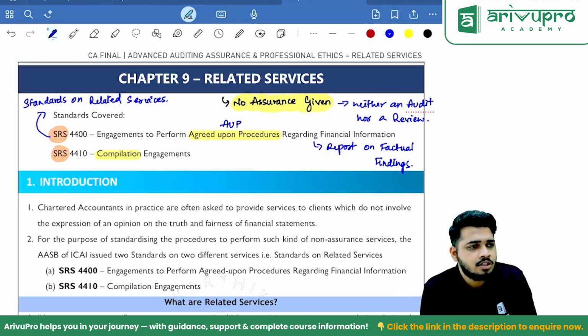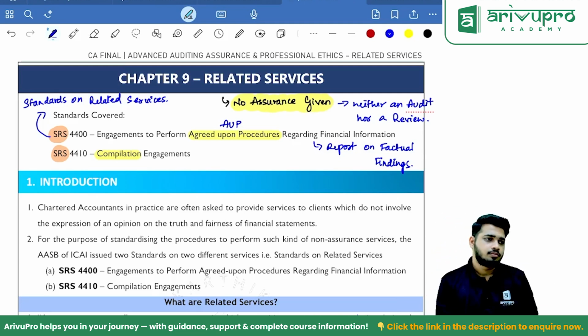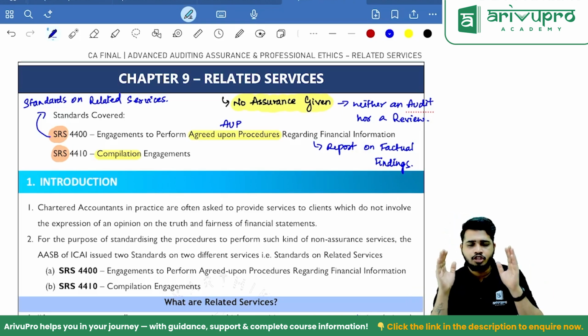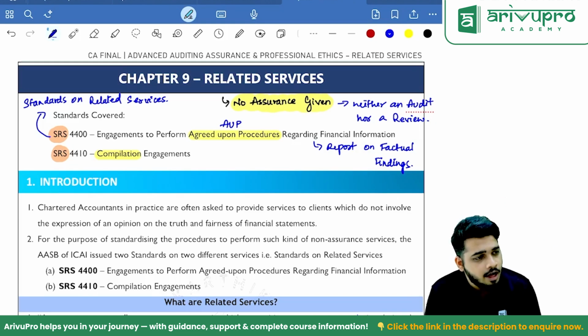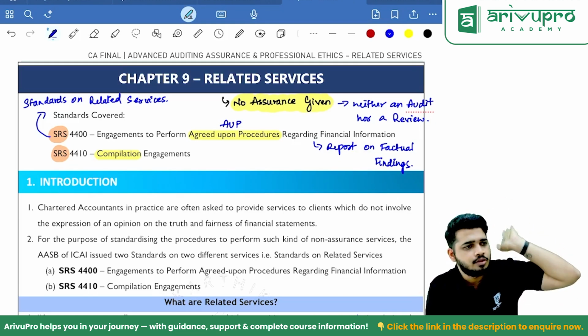Oral agreement could be valid, but it could be dangerous also. And that is why for these types of related services, ICAI only said, don't worry, I'll cover you. I'll give you a standard to ensure that you follow these methods. Now you can't argue, no. If I'm agreeing with SRS 4400.